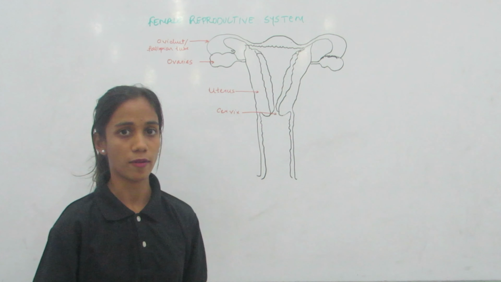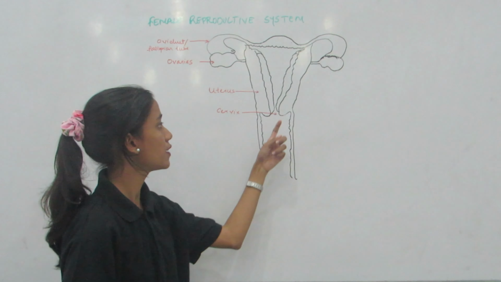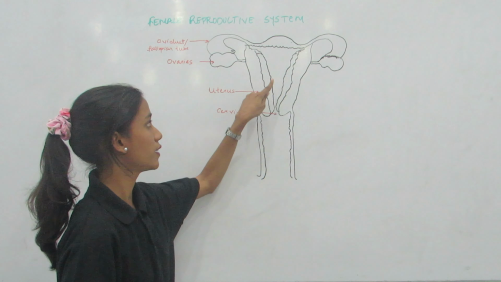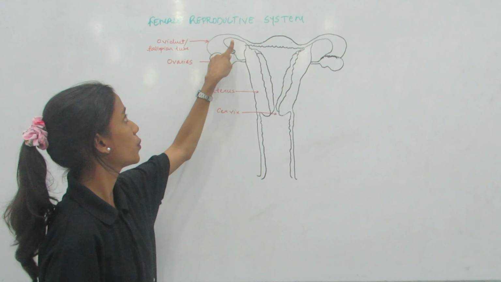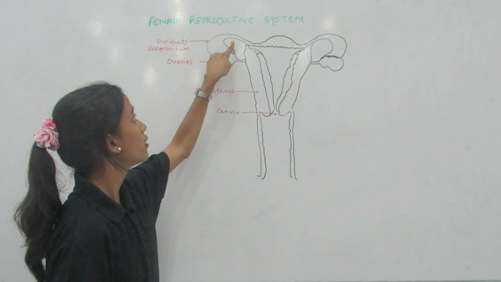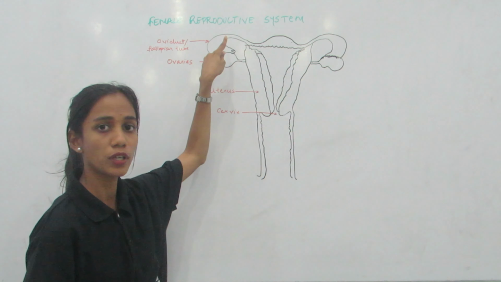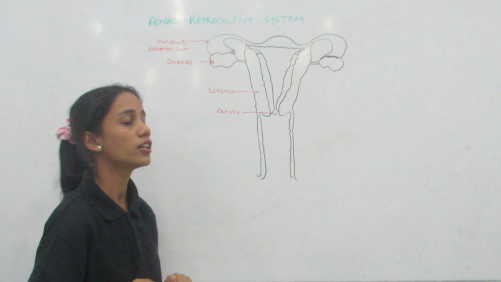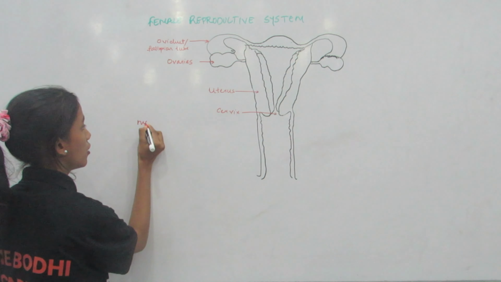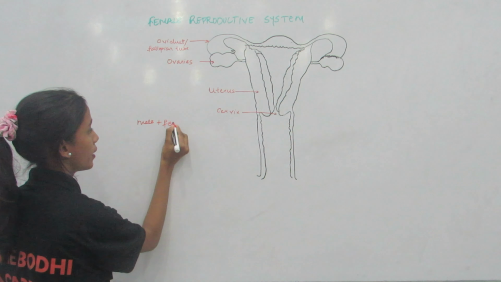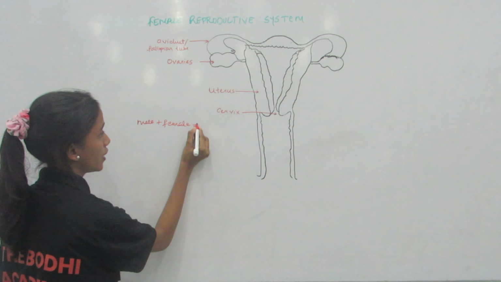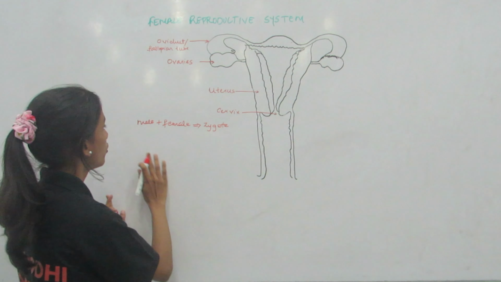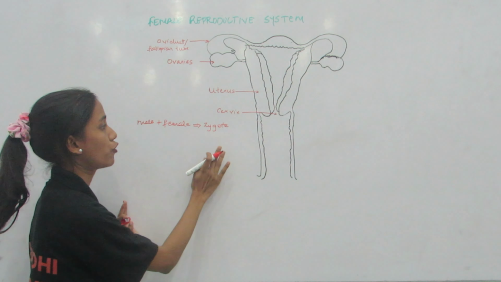When sexual intercourse happens, the sperm enters the cervix of the female reproductive system and travels all through it. It travels to the oviduct where it encounters the newly formed egg. After it encounters the egg, fertilization of the male and the female gametes happens, which leads to the production of the zygote. Sperm and ova fertilize together to form the zygote.